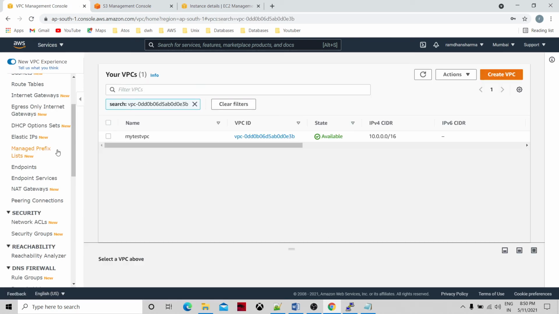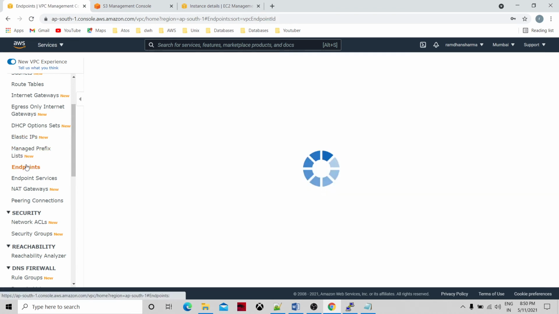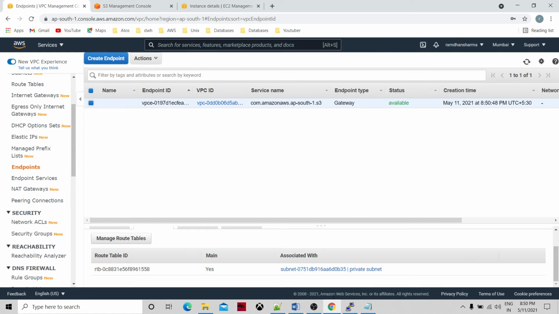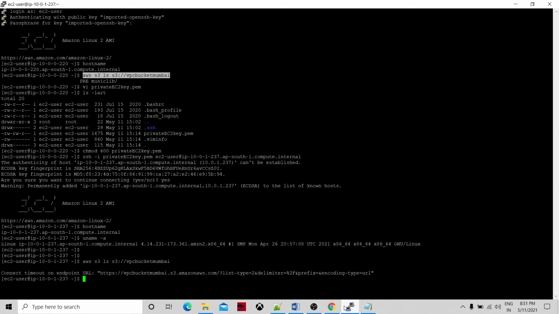Now let's go to the endpoints and then see the route table. Now this is associated; earlier it was not there. Now we have associated the routing. So let's see the connection timeout on endpoint URL.